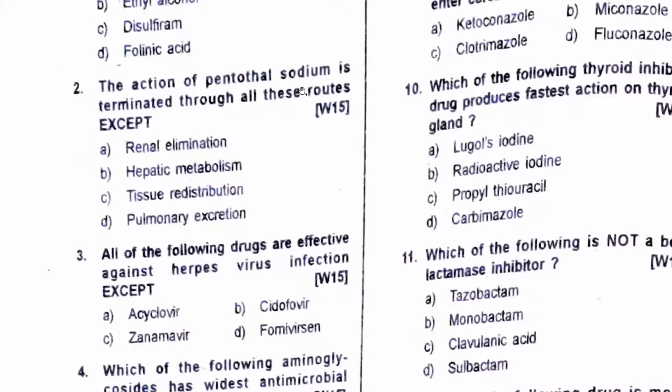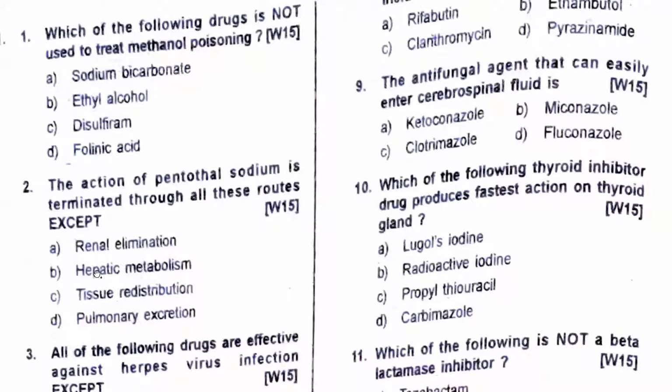Action of pentothal sodium is terminated through all routes except. So through hepatic metabolism, renal elimination, yes, redistribution, pulmonary excretion, that's true, because these are inhalational anesthetics, so they are excreted pulmonarily, but they are not metabolized.